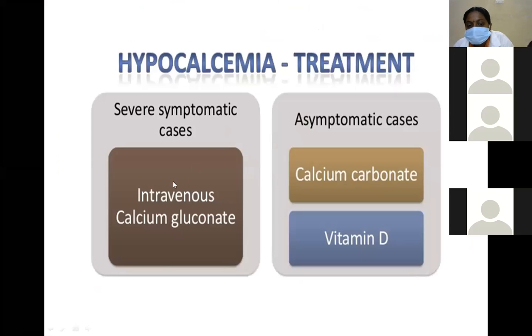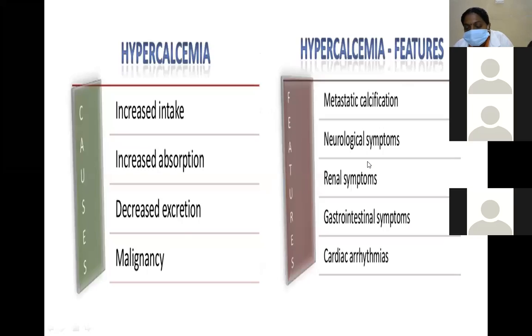Hypocalcemia treatment is slow intravenous calcium gluconate in symptomatic cases. In asymptomatic cases, it is mainly calcium carbonate and vitamin D. This is the hypocalcemia treatment.